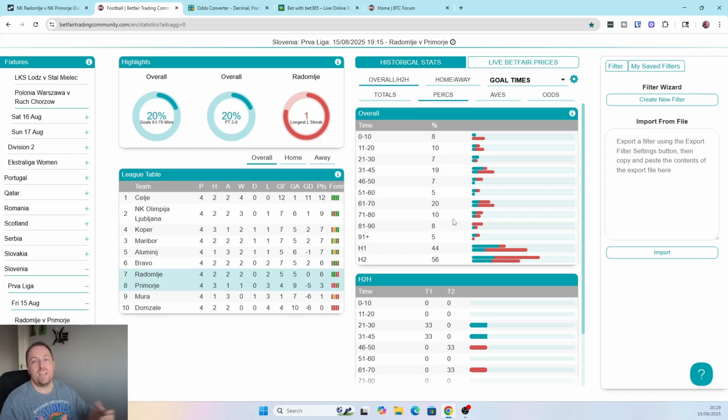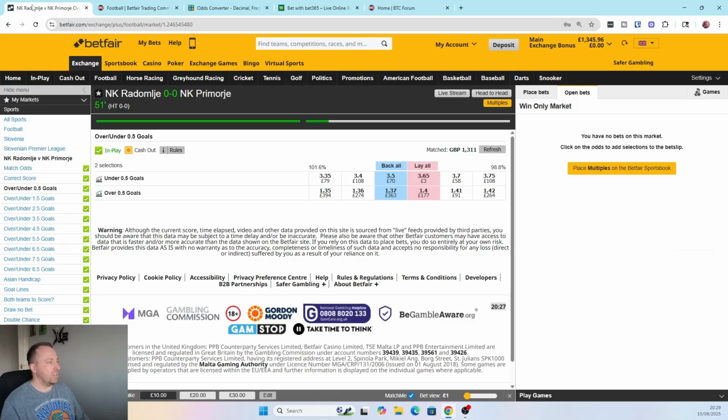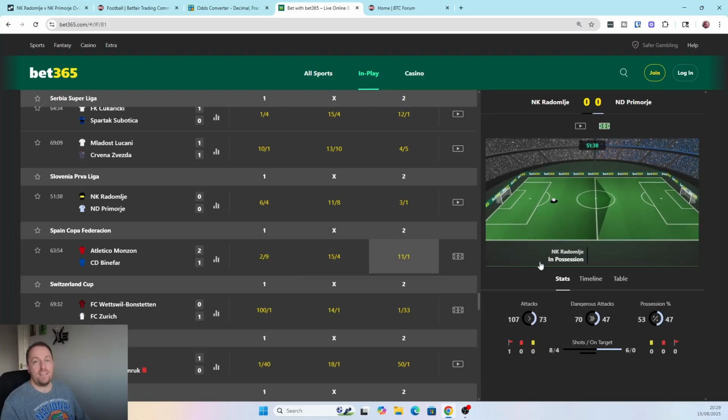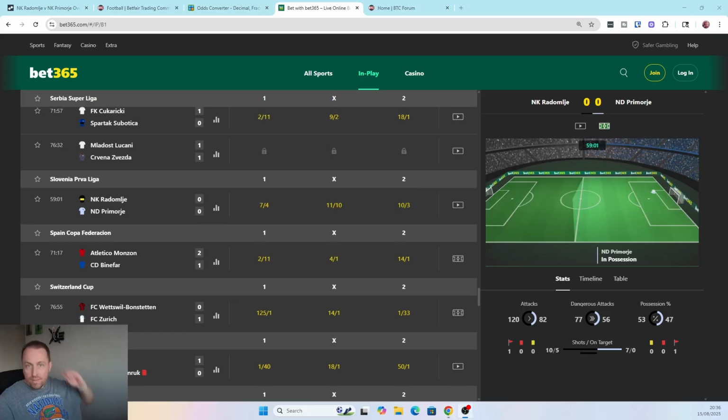Now, will they? We don't know. That's the beauty of Betfair trading. But we're going to have a look and hopefully get some juicy odds. Maybe get 1.5 plus, which would be a great price for me to get in at that stage. Hopefully we see a bit more in the stats over the next 8 minutes, and there's not a goal. We'll be back in a few minutes.